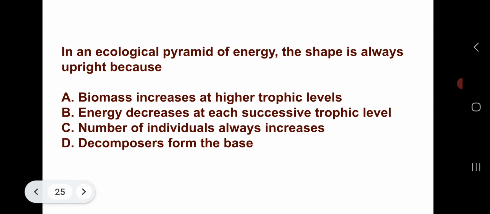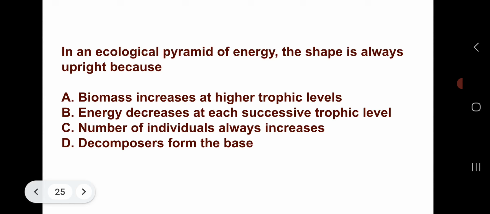In an ecological pyramid of energy, the shape is always upright because: option A, biomass increases at higher trophic levels. Option B, energy decreases at each successive trophic level. Option C, number of individuals always increases.